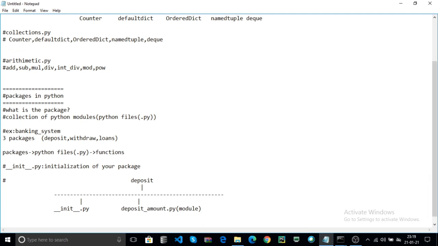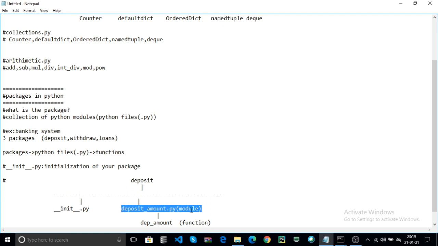The module contains functions. That means your Python file contains the functions. I create one function, for example, dep_amount. Here this is one function, and this is one module.